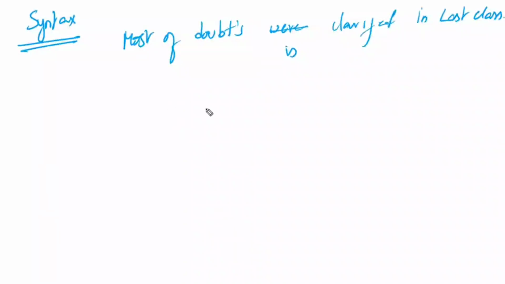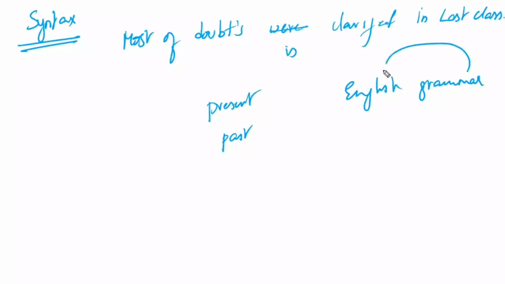Who told you all these things with respect to present tense and past tense? English grammar, right? This grammar of English is called the syntax of the English language. We have to go as per the syntax. We can't go as per our own choice.